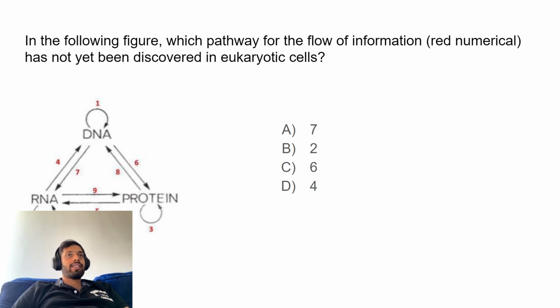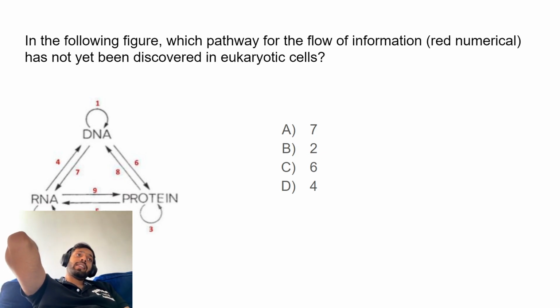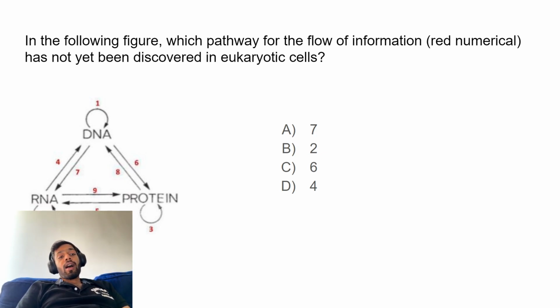So kinases can add phosphate groups to proteins, either inactivating or activating them, and so on and so forth. The other ones are RNA to DNA information flow, protein to RNA, DNA to protein, DNA to RNA, protein to DNA, or RNA to protein information flow.